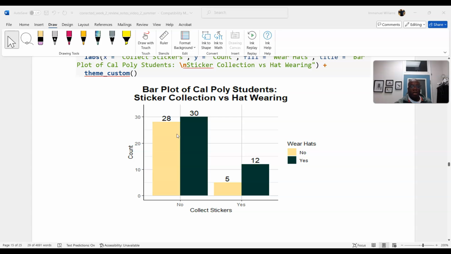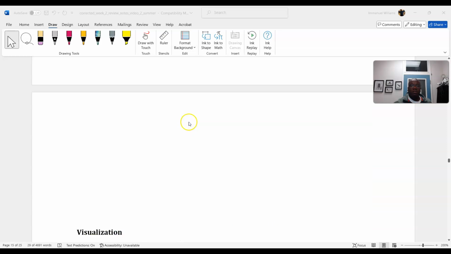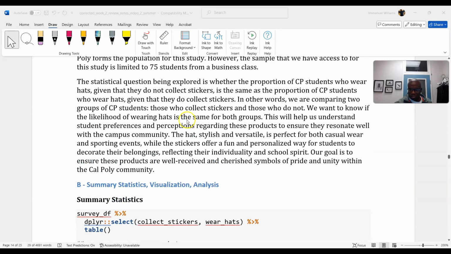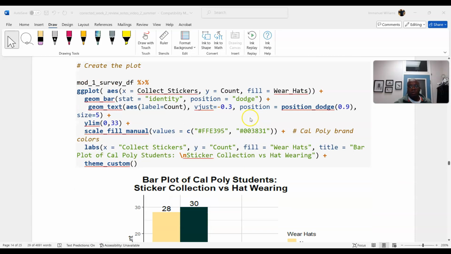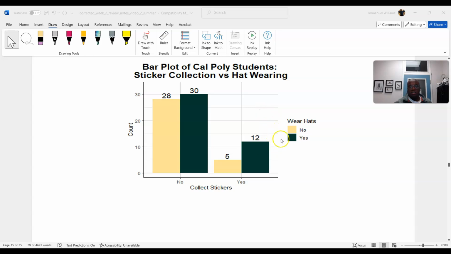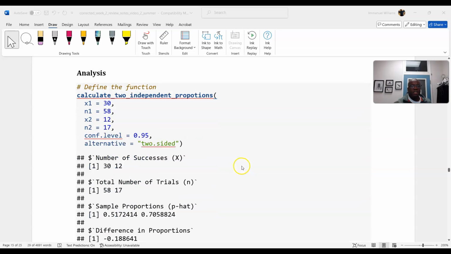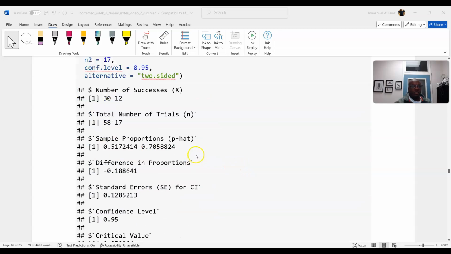As you can see, a lot more people do not collect stickers. We want to see if the proportion of those that do wear hats, among those that collect stickers versus those that don't collect stickers, are the same. That is, those that wear hats versus those that do not wear hats. No and yes. And then here are the relevant statistics.